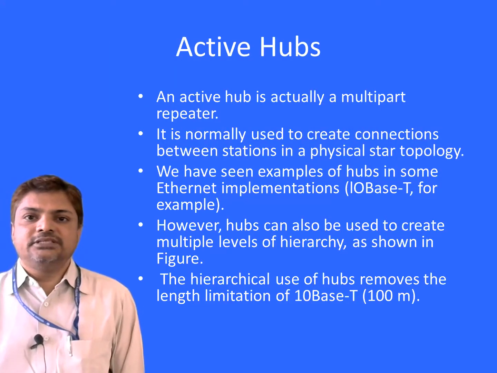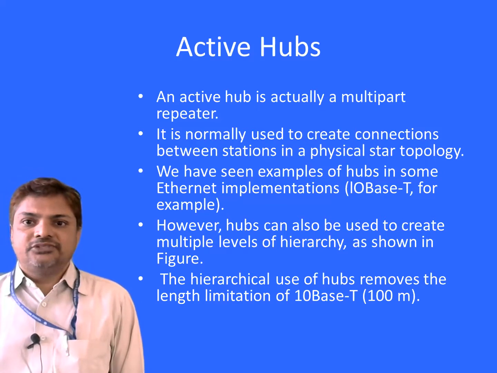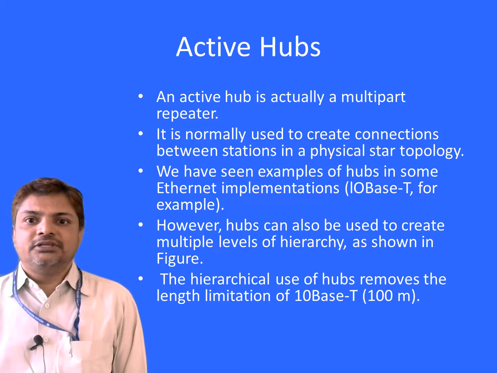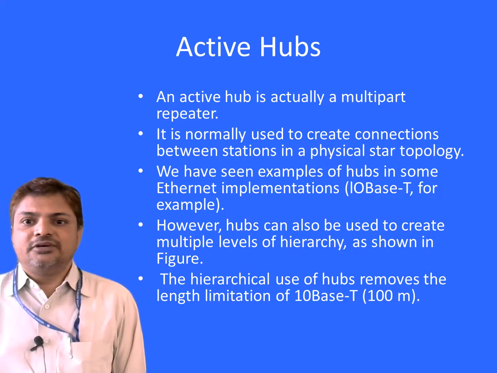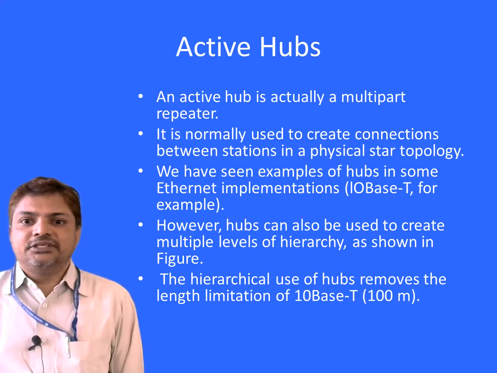Now next topic is active hubs. An active hub is actually a multiport repeater. It is normally used to create connection between stations in a physical star topology. We have seen examples of hubs in some Ethernet implementations, 10Base-T, for example. However, hubs can also be used to create multiple levels of hierarchy. The hierarchical use of hubs removes the length limitation of 10Base-T.